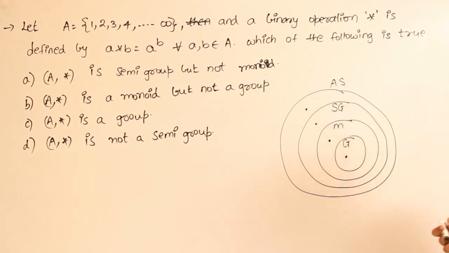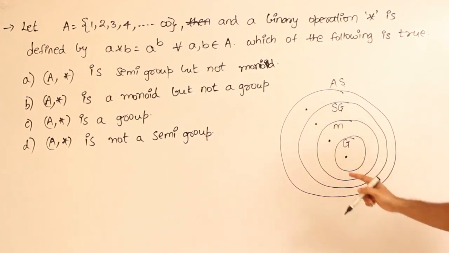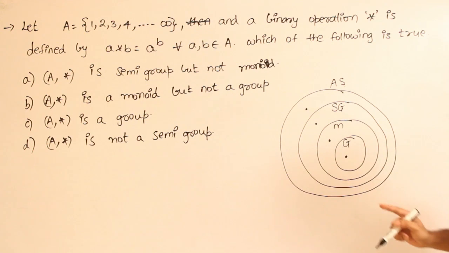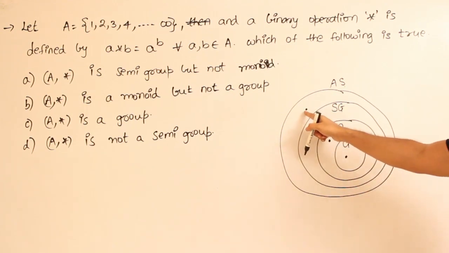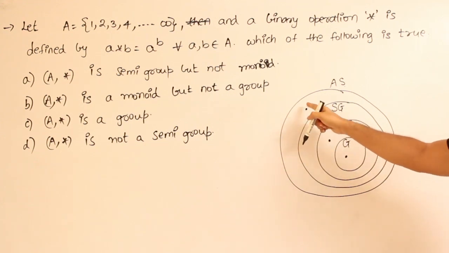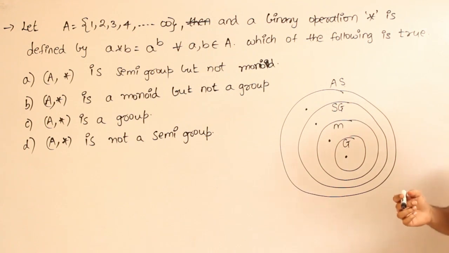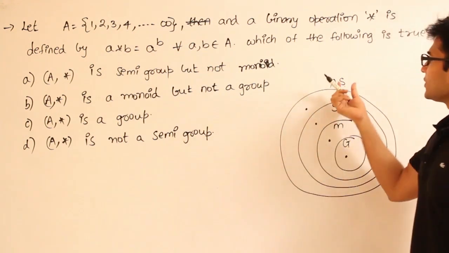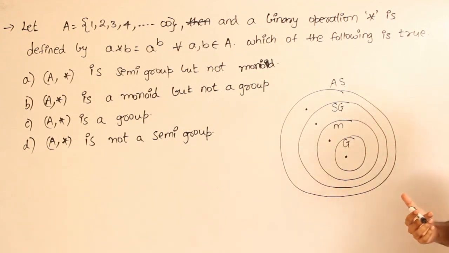Now he is exactly asking, where do you want to place that (A, star)? Is it semi-group but not monoid, which means you place it here? Is it monoid not a group, which means you place it here? Or is it a group, or is it here, which means it is not a semi-group? So he is asking where do you want to place A. That is the question. The best thing is you start with the algebraic structure and get down to it.